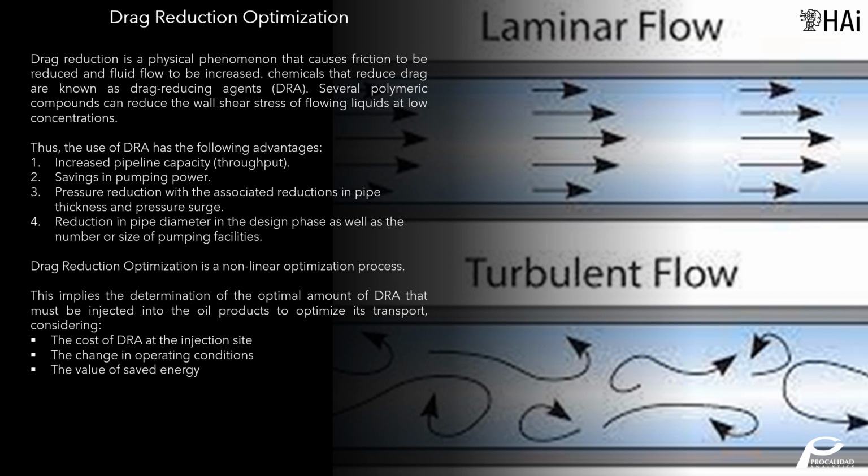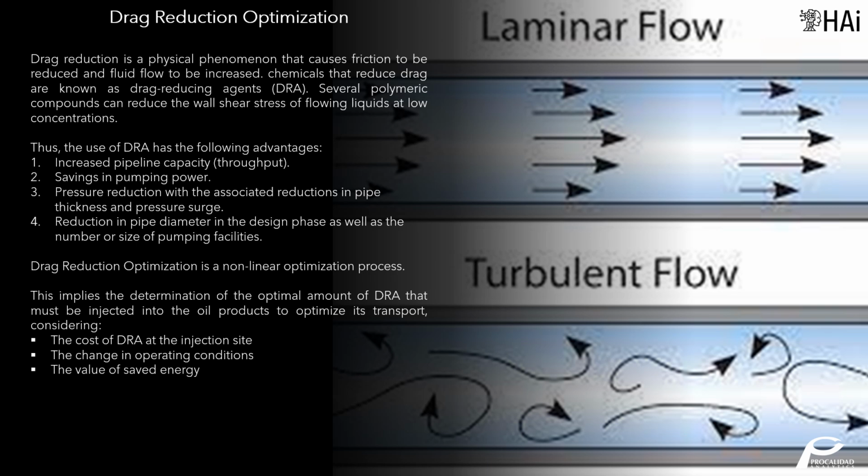Pressure reduction, with the associated reductions in pipe thickness, pressure surge, and pipe diameter in the design phase, as well as the number or size of pumping facilities. Drag reduction optimization is a nonlinear optimization process. This implies the determination of the optimal amount of DRA that must be injected into the oil products to optimize